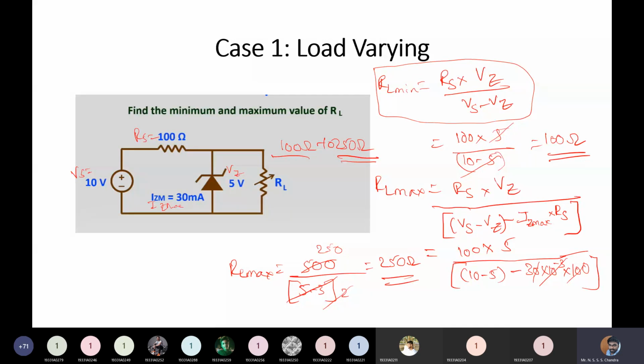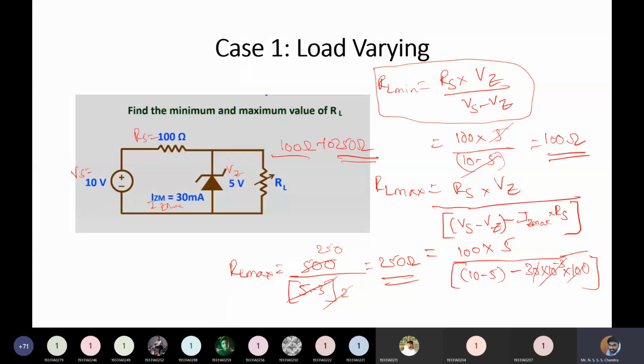Okay. So in your main examination, your semester exam, or in mid examinations, you may get across numerical problems. So for this, you need to have the derivation at hand. The concept is very simple. The only thing is that you should ensure that your diode is in the breakdown region, and then you will be doing the circuit analysis part.